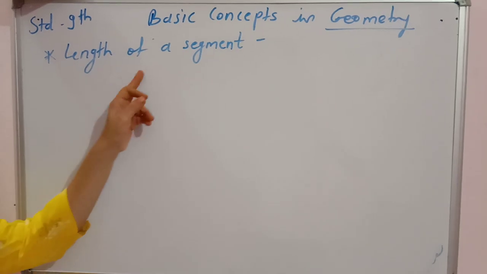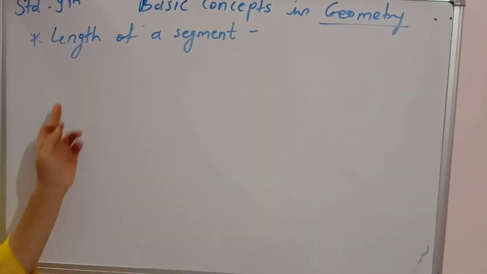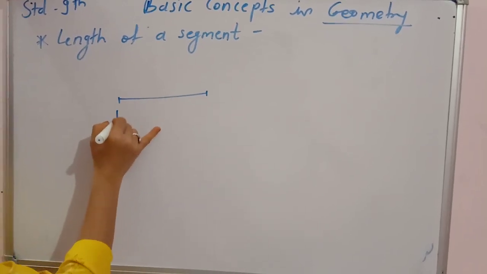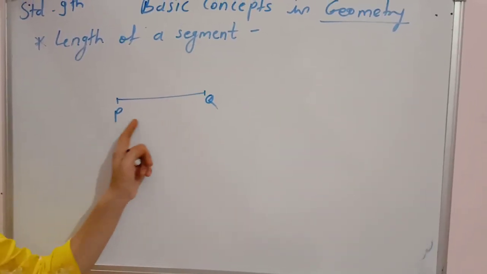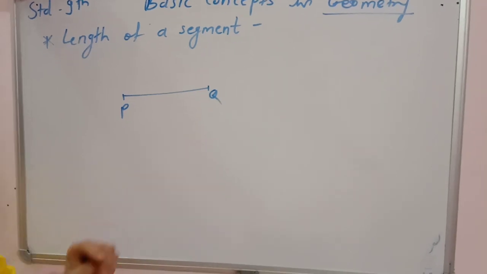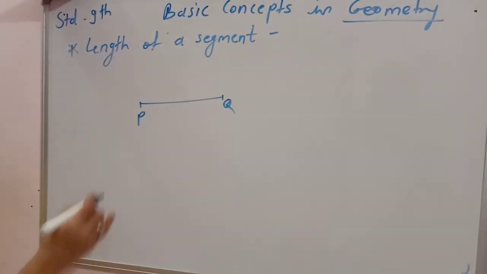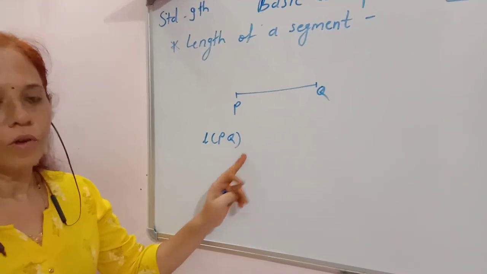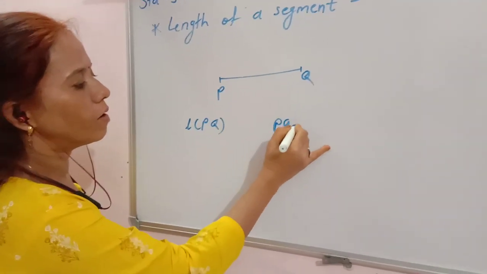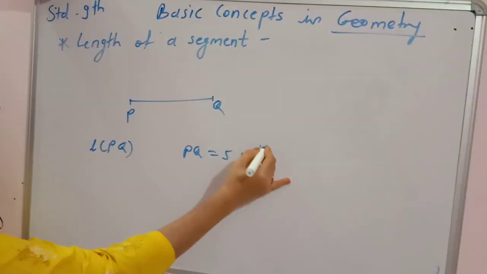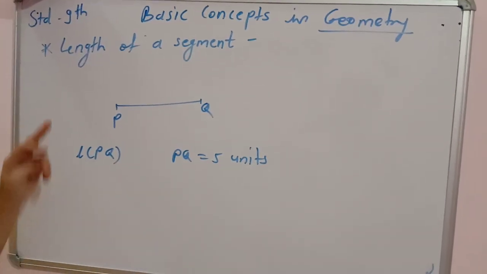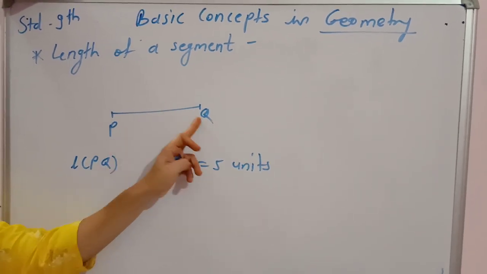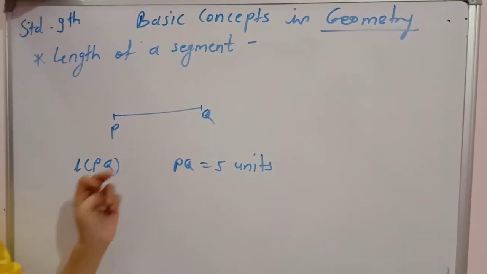Now, length of a segment. So what is the length of a segment? The distance between the end points of a segment. Suppose it is segment PQ, and the distance between point P and point Q is known as the length of a segment. It is denoted like this: length PQ, or you can say just PQ equal to 5 units. So the distance between end points of a segment is known as the length of that segment.